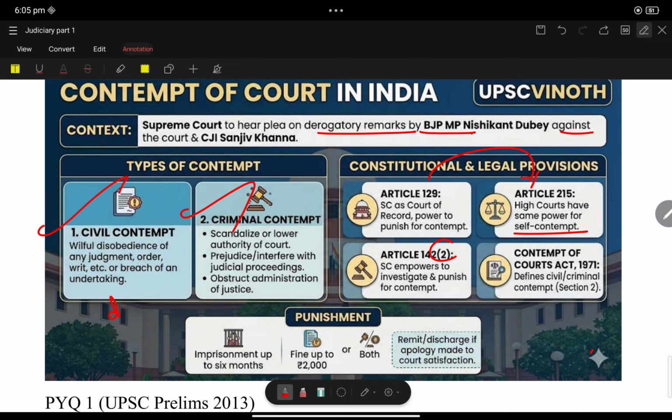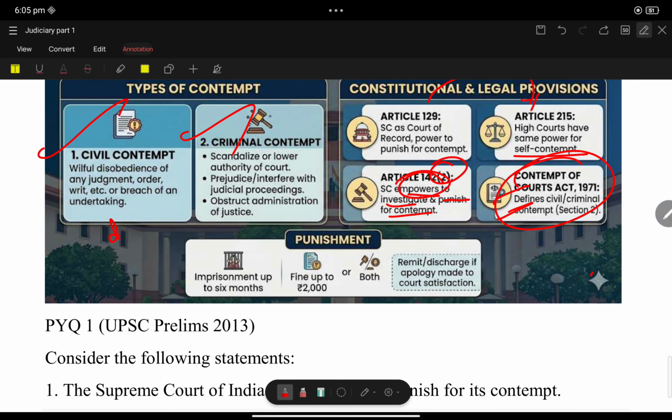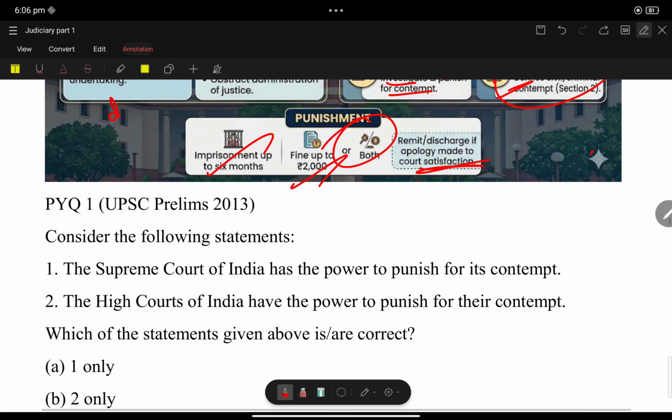Now, Article 142, Clause 2: the Supreme Court is empowered to investigate and punish for its contempt. See the word empowers. So the Contempt of Court Act defines civil contempt and criminal contempt. What is the punishment? It is punishable by imprisonment up to 6 months, fine up to 2,000 or both. The court may discharge the accused or remit the punishment if an apology is made to its satisfaction.